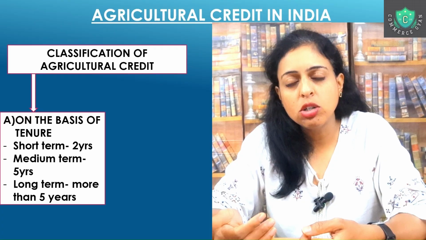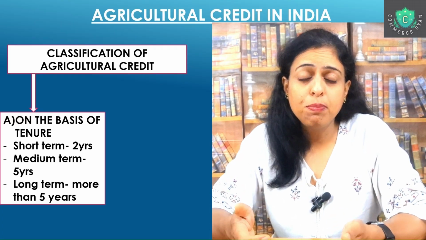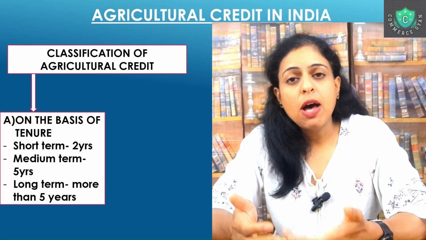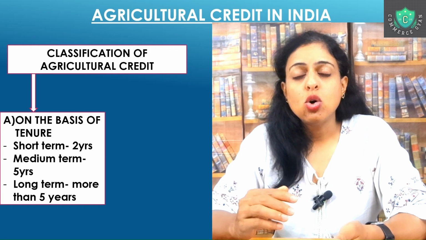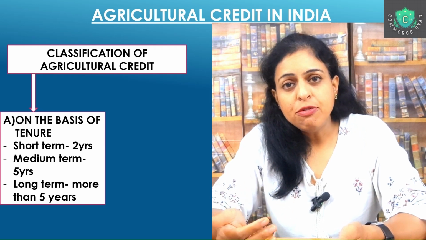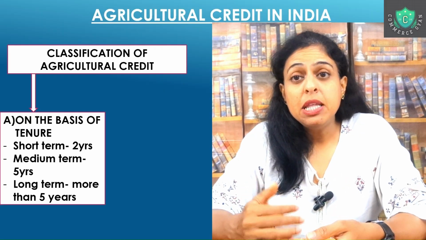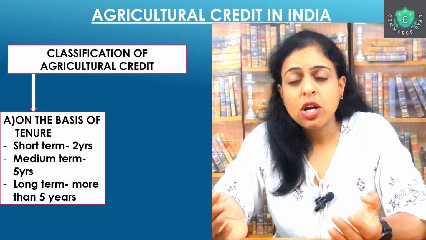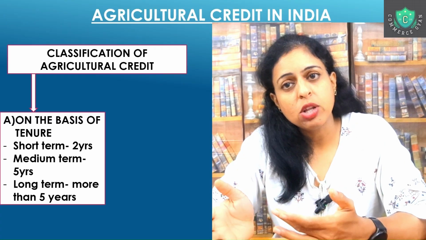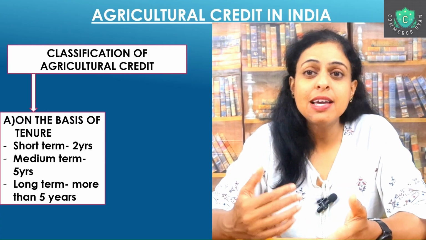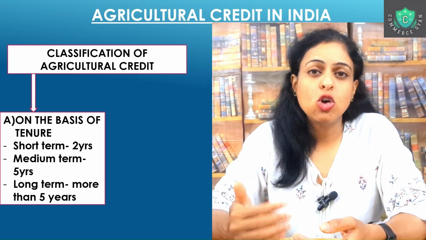If we are talking of long term, more than 5 years, then you may have to talk about buying of equipments, let's say a tractor. So if the farmer needs a tractor, the tractor may give the benefits maybe up to 10 years. So the loan can be taken for more than 5 years, and this tenure is something which we term as long term. Maybe they also need to construct a warehouse. So construction of warehouse, for that they borrow the money. It will extend to again more than 5 years. So these are the basic credit facilities on the basis of tenure.